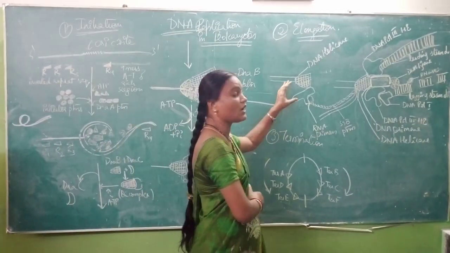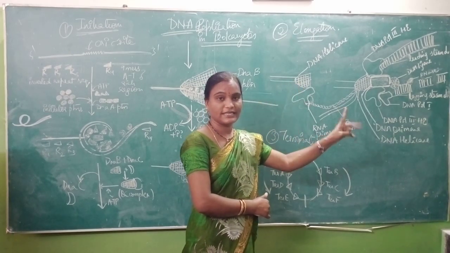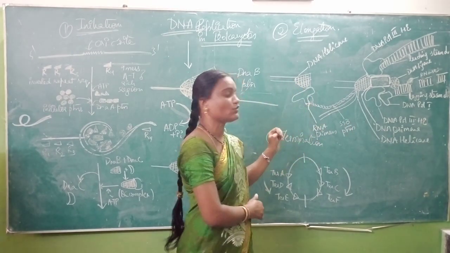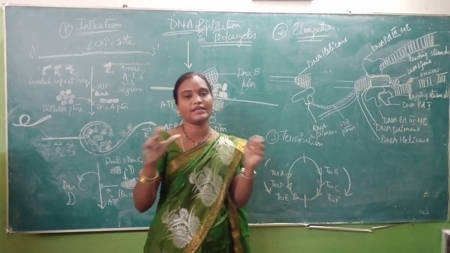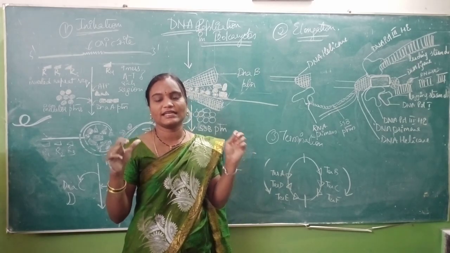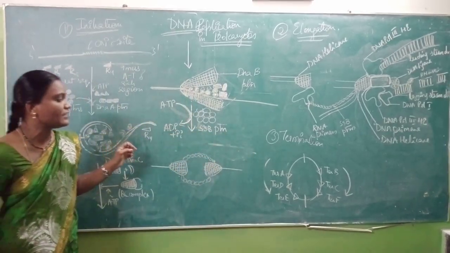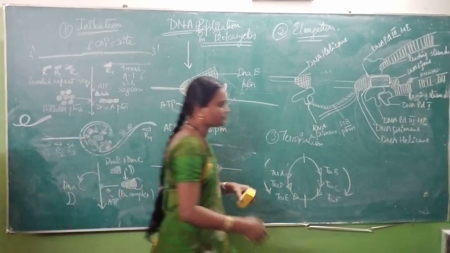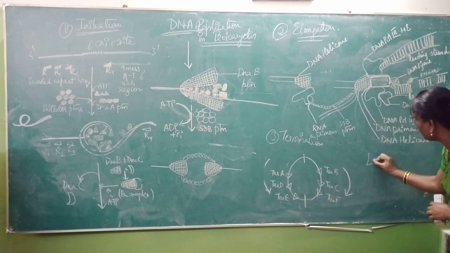Next, this is initiation. Next, elongation. Now coming to elongation. In elongation, your leading strand and your lagging strand synthesis will take place. Leading strand is a continuous strand without any gaps, and this strand requires 2 sets of enzymes.